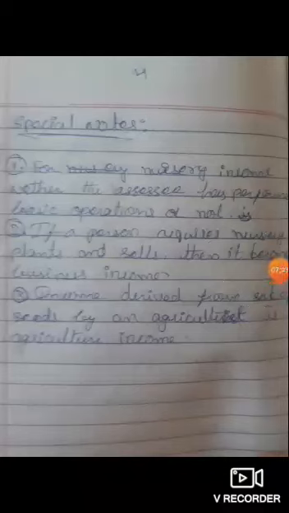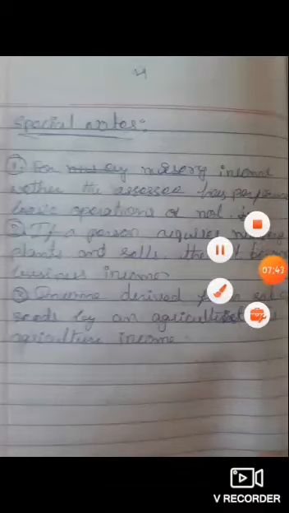Income derived from the sale of seeds by an agriculturist is agricultural income. The seeds are directly related to farming, so this comes under basic operations. That's why it is completely agricultural income, so it is exempted from tax.